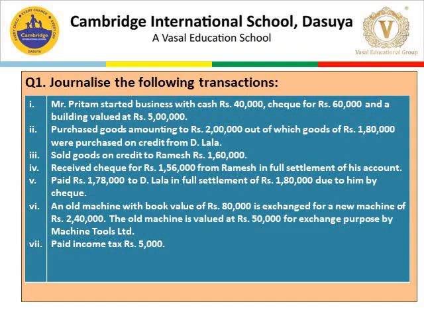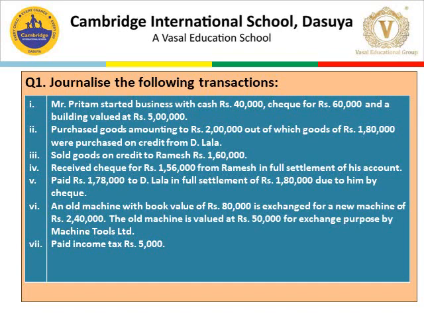Second, purchased goods amounting to rupees 2 lakh, out of which goods of rupees 1,80,000 were purchased on credit from D. Lala. Number 3, sold goods on credit to Ramesh, rupees 1,60,000. Number 4, received cheque for rupees 1,56,000 from Ramesh in full settlement of his account.